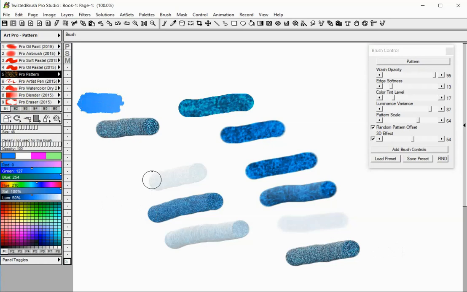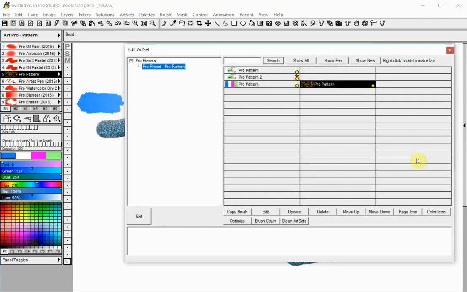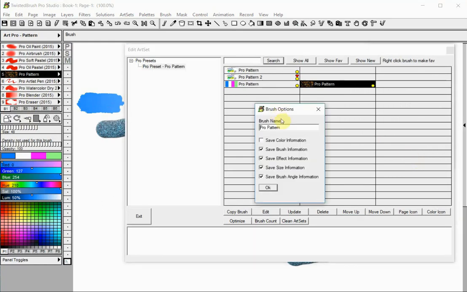After applying your control preferences, you can also save your brush with the Save Preset option. A dialog named Edit Art Set appears. Click on any of the empty brush slots and your brush will be saved there. You can change the name of your new brush from the Edit option.